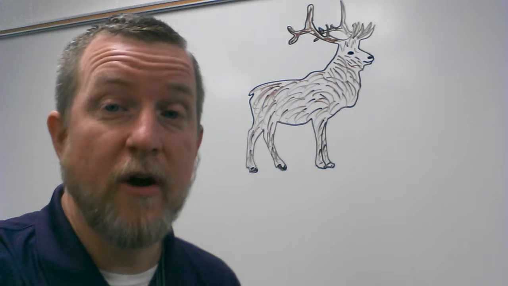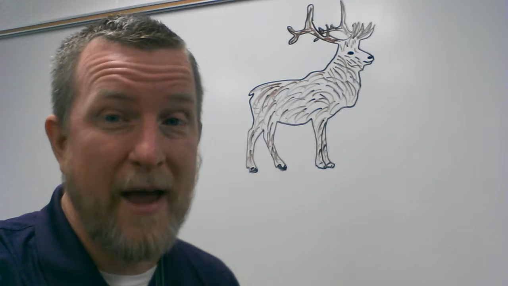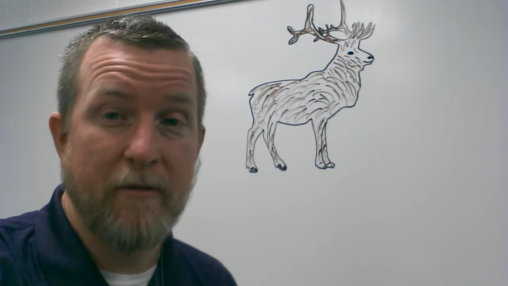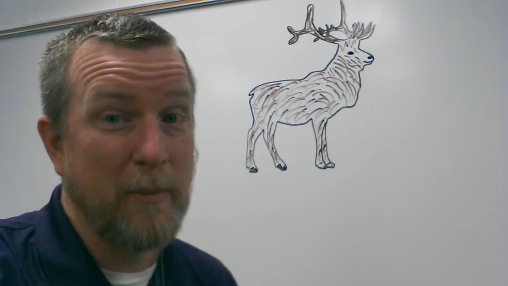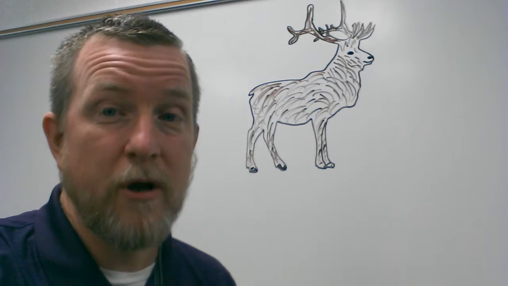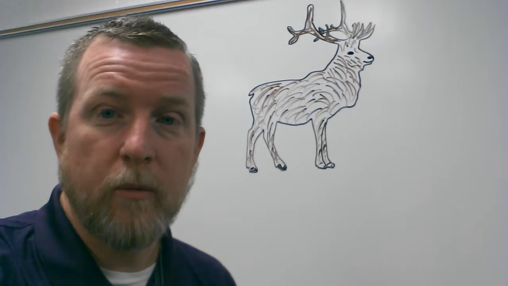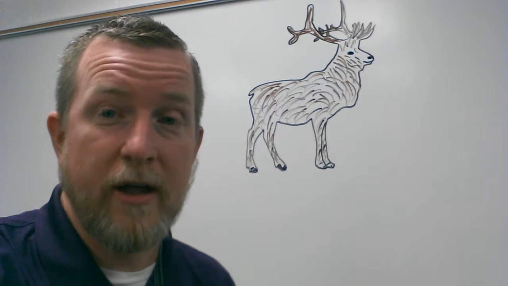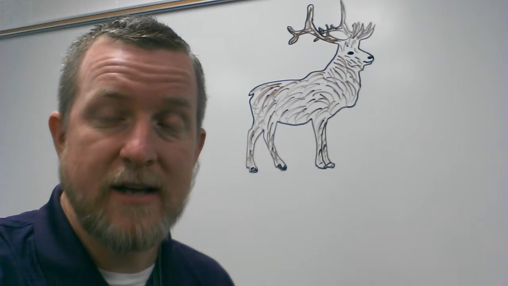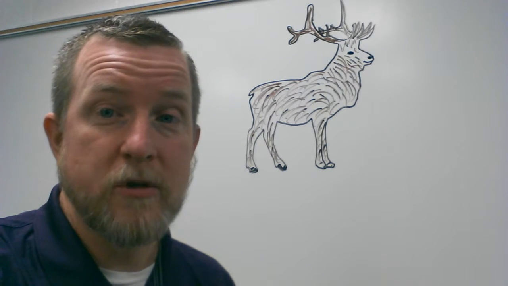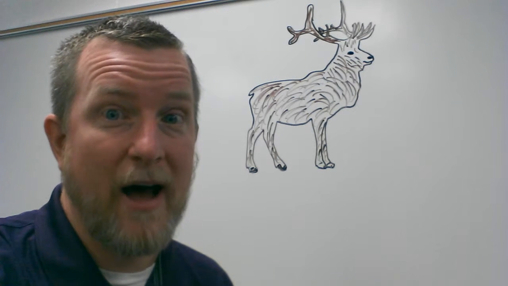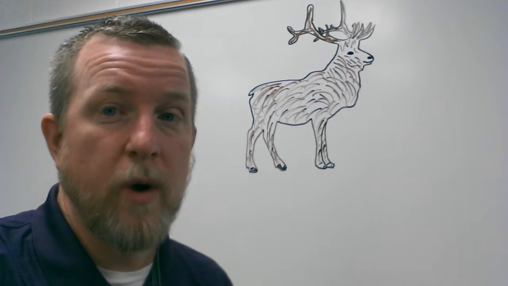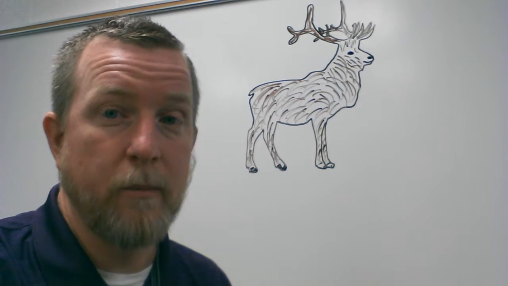It's very hot. It's very dry. There's not much grasses there in the desert to eat. So our elk probably wouldn't be able to adapt very well to living in this environment, and he'd probably die out pretty quickly. So different biomes will provide an environment that is good for certain creatures, but not others. Our elk likes to move around in the daytime. Well, animals who live in a desert usually move around at night to avoid that hot sun. And our elk would have a hard time with that. So there are many problems with our elk moving to a different biome.